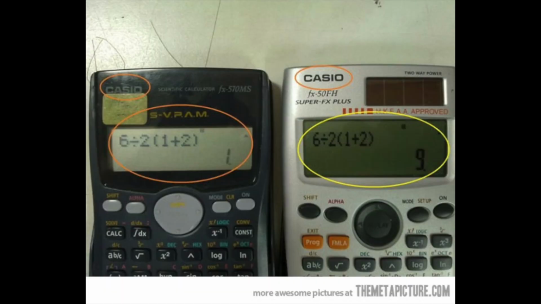And this also promotes the idea that math is nonsense, right? There's a variation of the meme that shows 2 calculators having the same expression, which is similar to this, but giving different answers. And they'll be like, look, math is total nonsense. Even 2 calculators cannot agree on what math is.